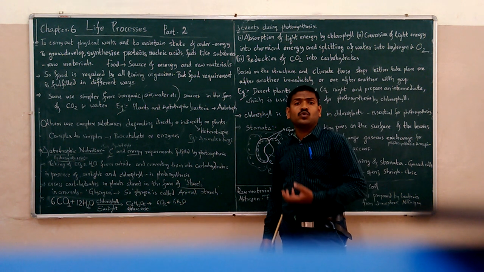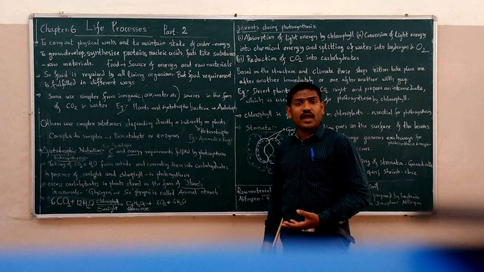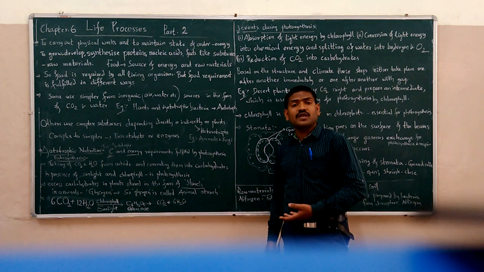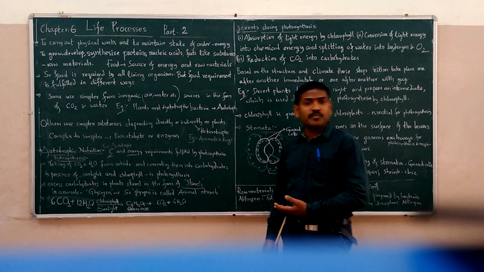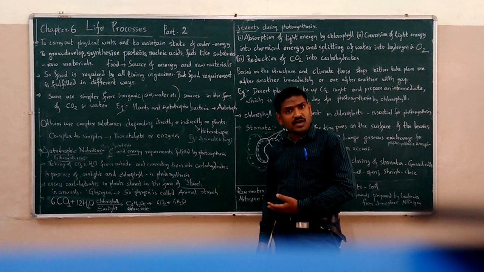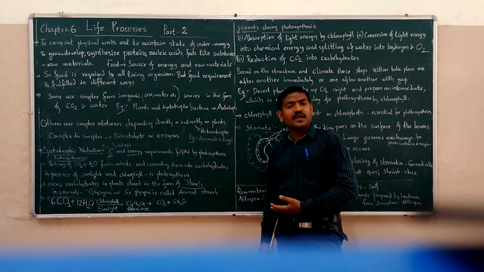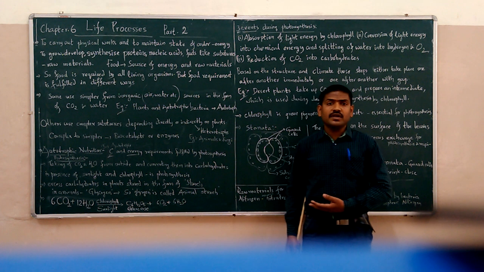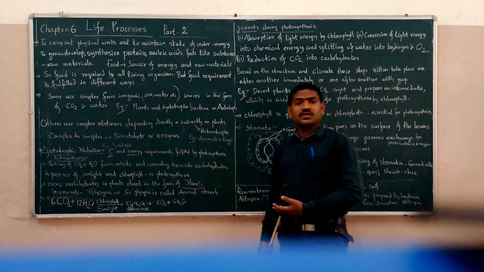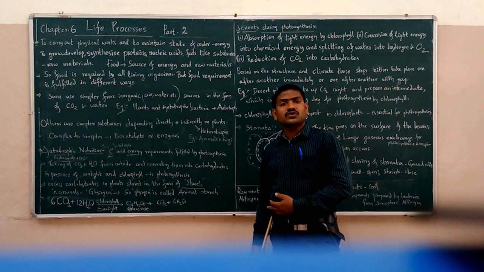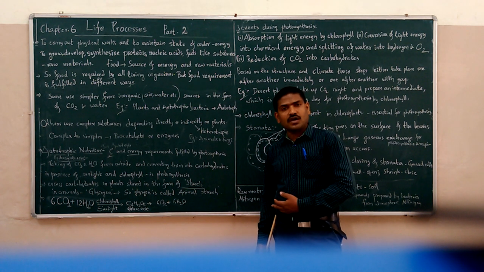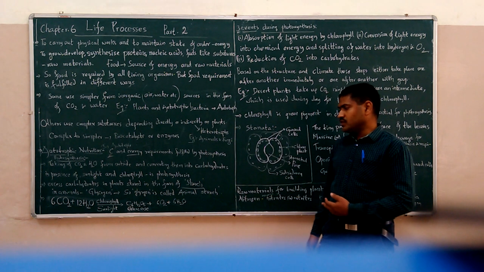The excess glucose is converted into glycogen and is stored in the animal body. Like how excess carbohydrates in plants are stored in the form of starch, in the same way excess carbohydrates in animals are stored in the form of glycogen. So glycogen is called animal starch.